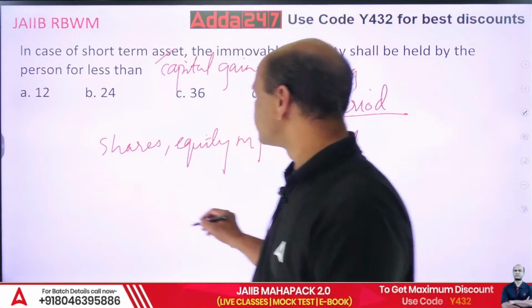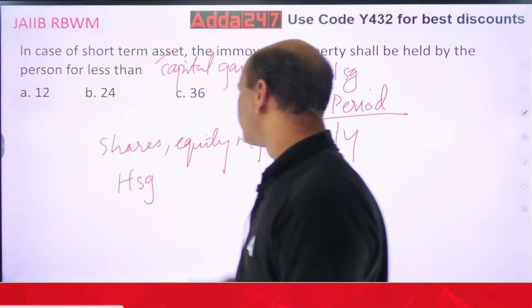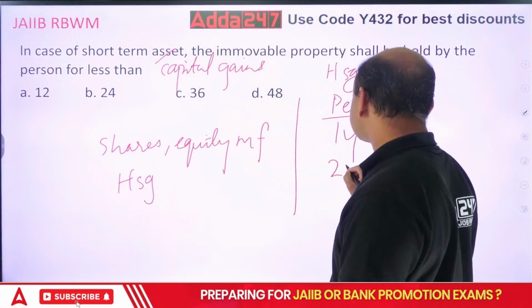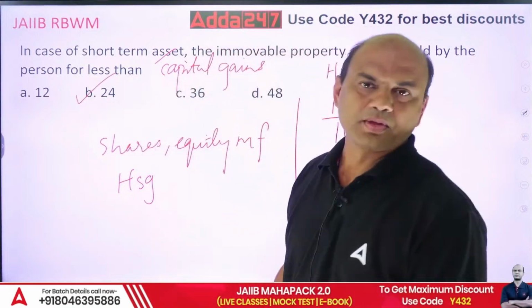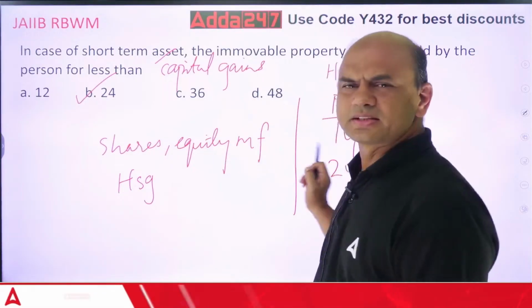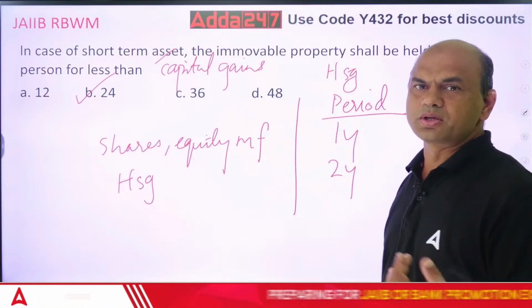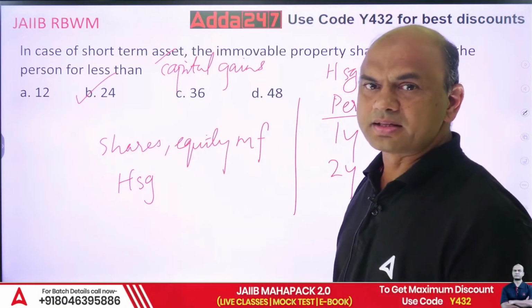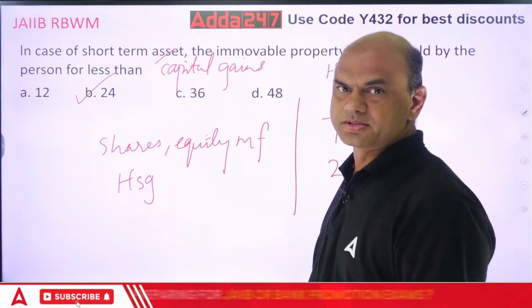Now housing property. This will be 2 years. So here the answer is 24 months, 2 years. Again the same logic. If I hold the property for up to 24 months or 2 years and then I sell it afterwards, that will be calculated under long-term capital gains.